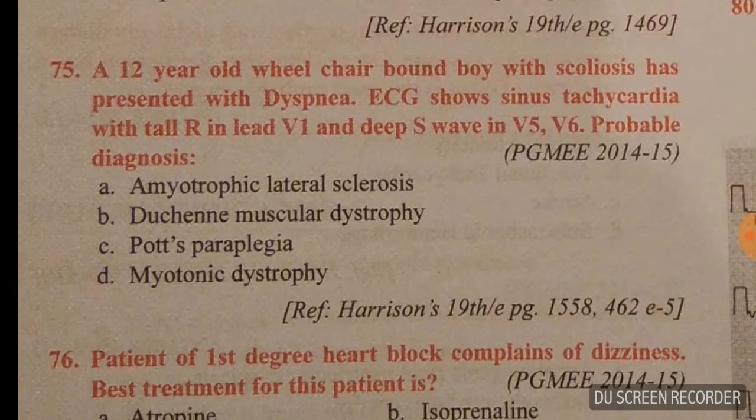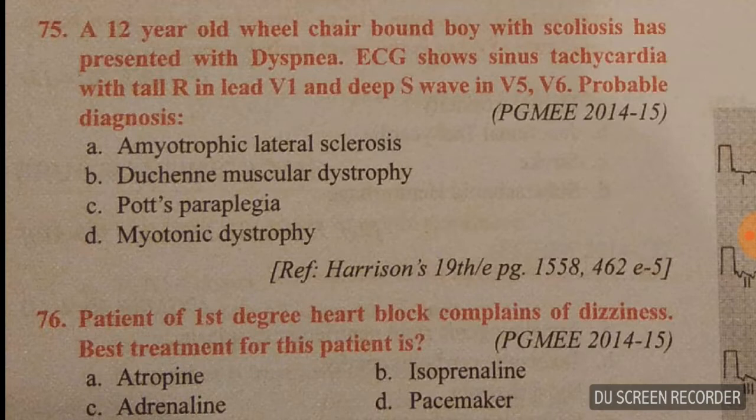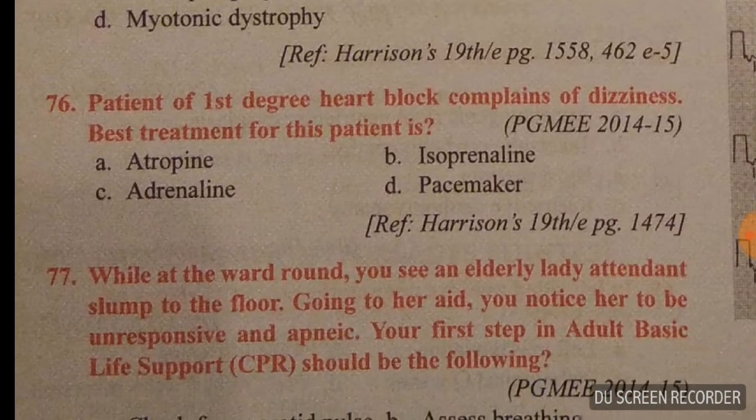Okay. Question number 75. A 12-year-old wheelchair bound boy with scoliosis has presented with dyspnea. ECG shows sinus tachycardia with tall R in lead V1 and deep S wave in V5 and V6. The probable diagnosis is here, see all four options carefully, and answer is B. It's Duchenne muscular dystrophy.